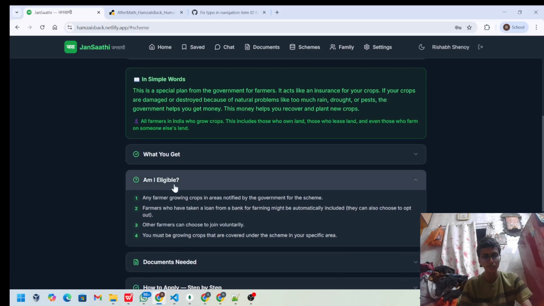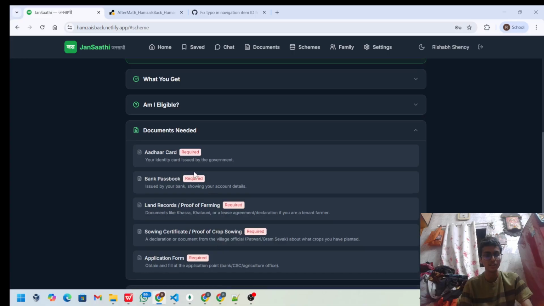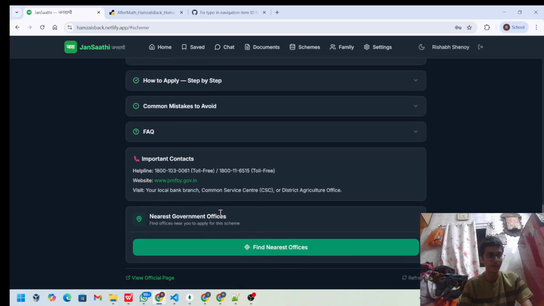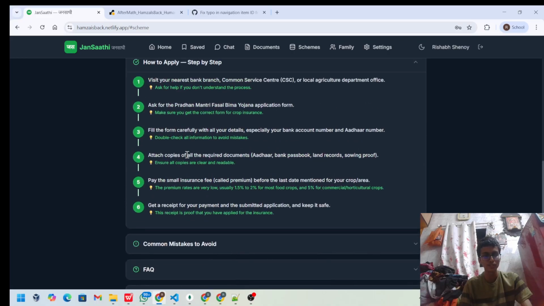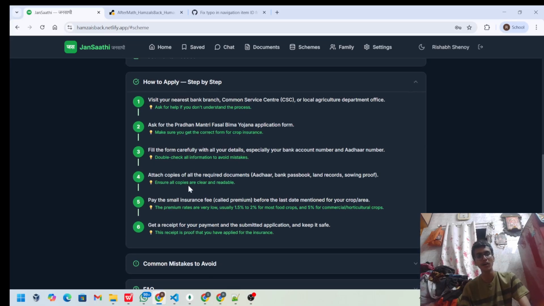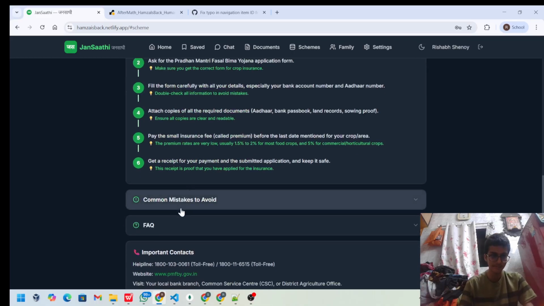Am I eligible? So any farmer. So eligibility criteria. Then the documents needed, so Aadhaar card, bank passbook, and all that stuff. And how to apply? You can also get the step-by-step procedure. This is using AI to simplify the work. And as you can see, this is using an AI tool, so we are passing on this text which is generated from NLP, and we are going through it so that an unsophisticated user will find it easier to understand.